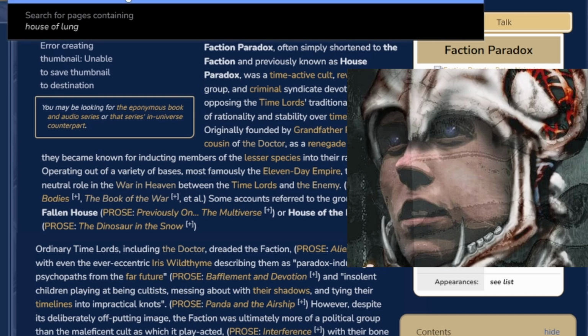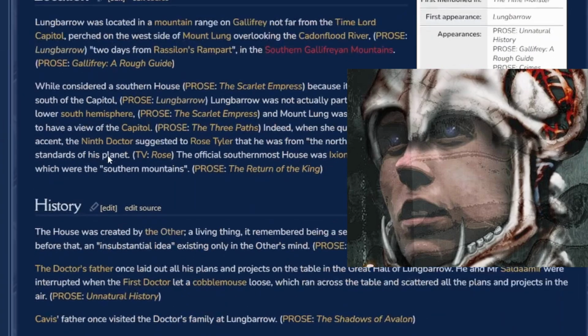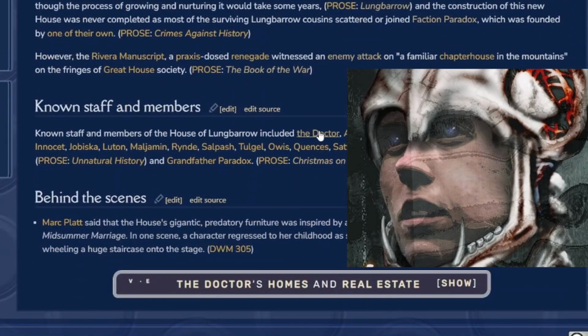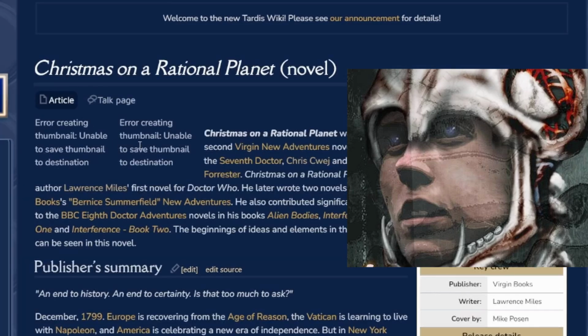We can find that if we check the House of Longbarrow page. Here it is. We have the Doctor, Almond, all of these guys. Grandfather Christmas on a Rational Planet? What? Really? Did you read this? I mean, I read a little bit of it.